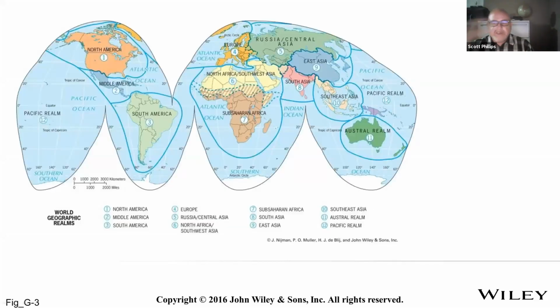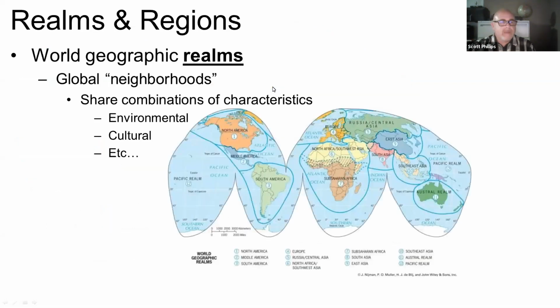Next, I want to talk about regions and what we call realms. So this is a figure from our world geography textbook showing these different realms, or ways we spatially organize areas of the earth. Maybe one way to think about these are global neighborhoods, so to speak. These, like, say, North America here, primarily Canada and the US, or maybe South America here. These are places that share combinations of characteristics, both physical and human.